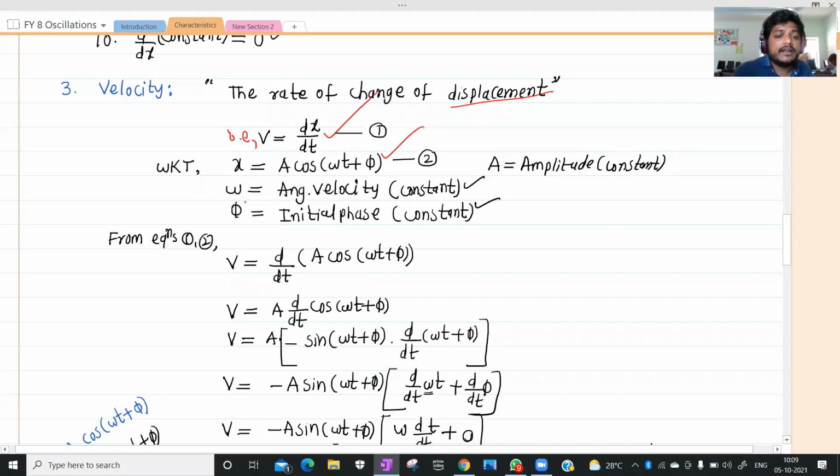Here omega is nothing but the angular velocity and phi is nothing but the initial phase. Initial phase means the position of a particle at time t equals 0. The position of a particle at time t equals 0 is called the initial phase.